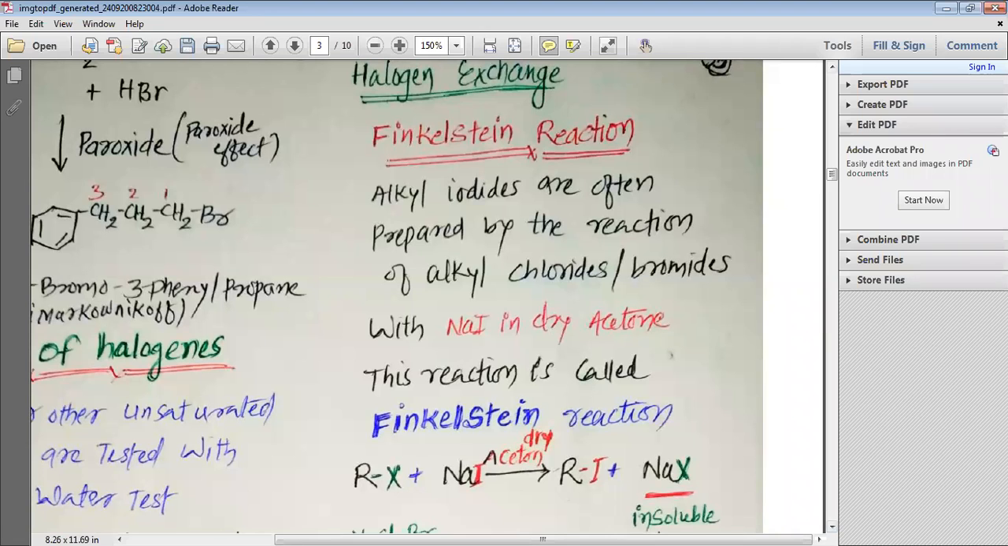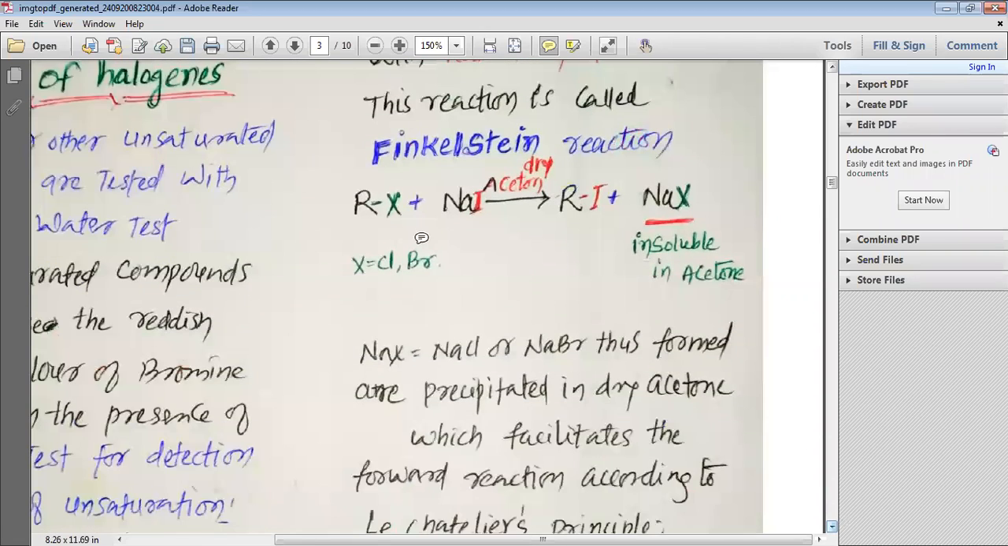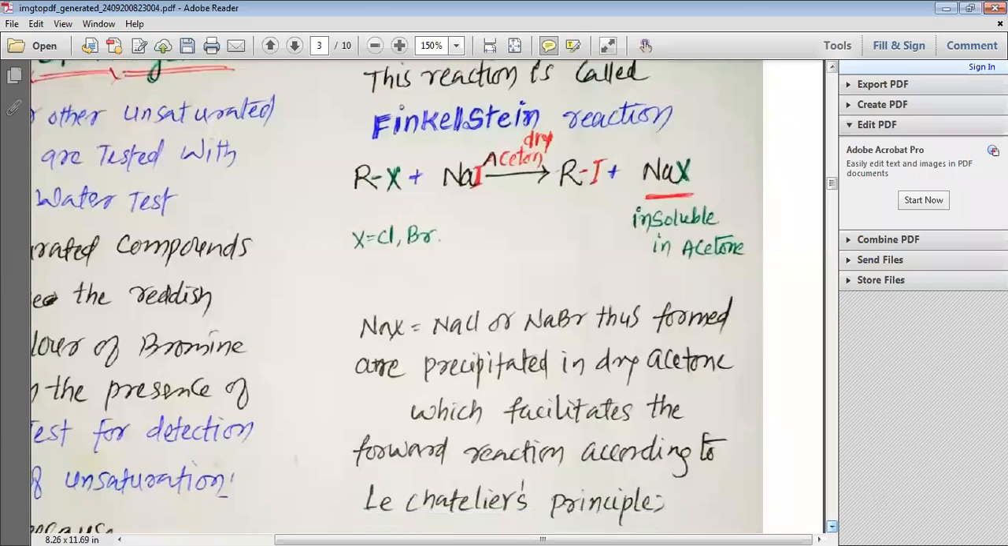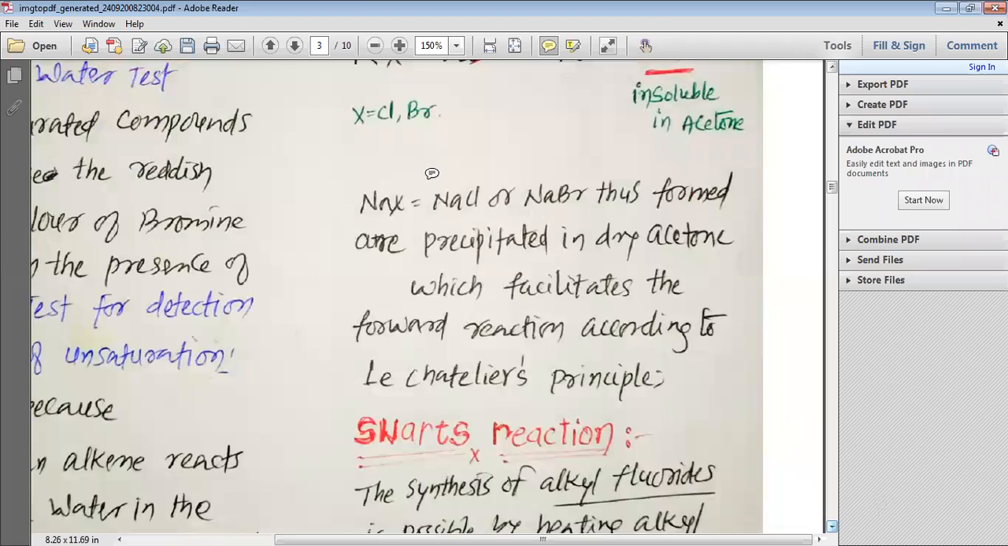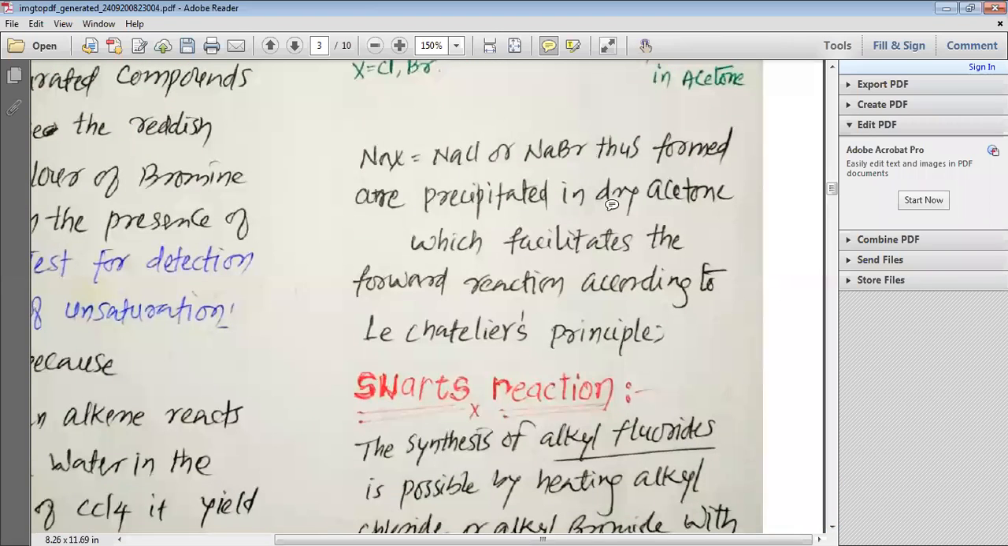The reaction is called the Finkelstein reaction. During the Finkelstein reaction, alkyl halide reacts with sodium iodide. So there will be replacement of X with I and you get RI and NaX. This NaX is insoluble in acetone, so it is precipitated, and as the precipitation of NaX takes place, the simple rule of removal of product is favored. NaX, or NaCl or NaBr thus formed, is precipitated in dry acetone, which facilitates the forward reaction according to the